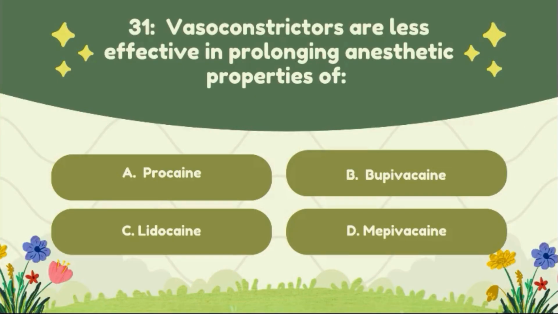Question number 31. Vasoconstrictors are less effective in prolonging anesthetic properties of option A, procaine, option B, bupivacaine, option C, lidocaine, option D, bupivacaine.